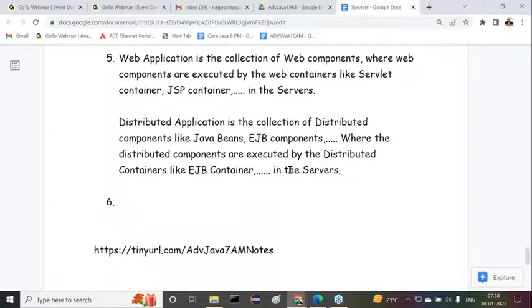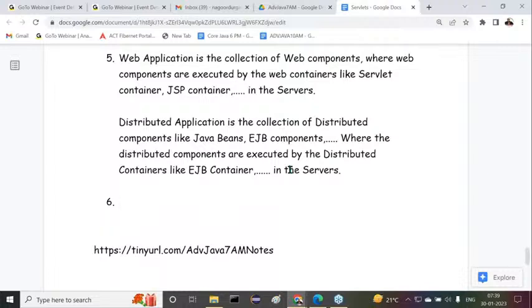But later on, web applications also generate a little bit of dynamic response, so web servers turned to generate a little bit of dynamic response. This is the initial intention of web servers and application servers. Observe carefully. Web servers provide a little bit of dynamic response and concentrate more on static response. Distributed application servers are totally for dynamic response, especially EJB applications.